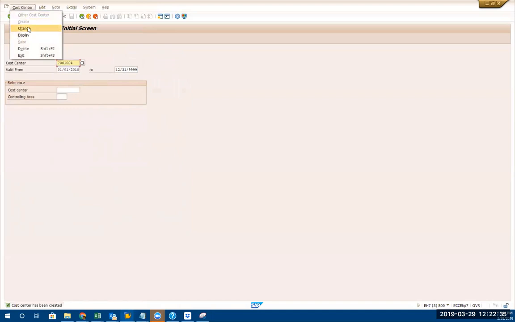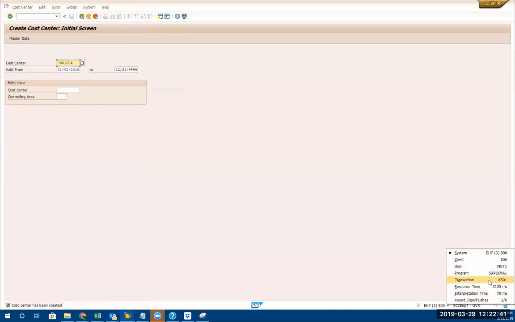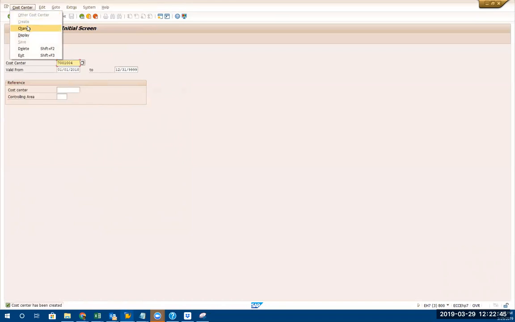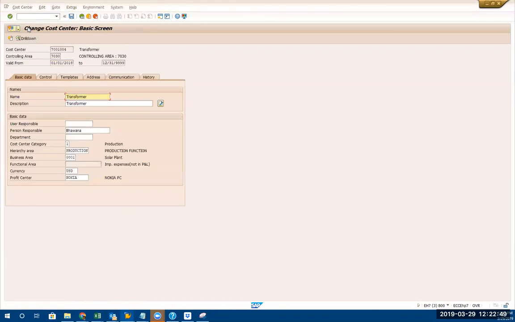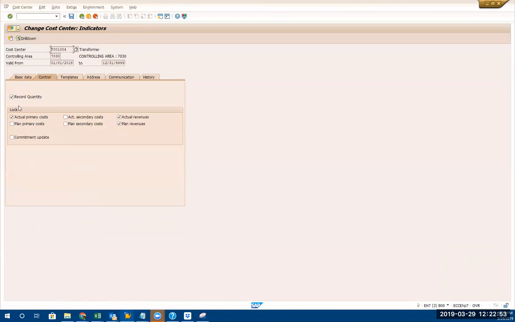I will change this. Okay, K01 is for creation. 02 is for change. Okay, I'm going to change. I lock the primary cost. Okay, I'm going to remove this. That's why it's an error. Oh, okay.